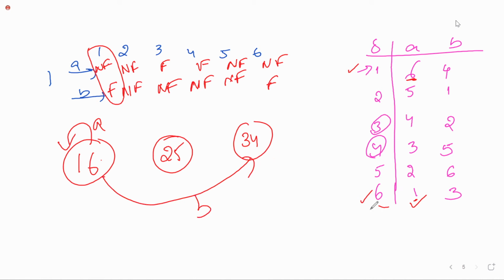Now 1, 6 is done. What's next? Let's come to 2, 5. 2 on A is self state, no? 5 on A is going to 2. So we have combined. Next, 2 on B is going to 1. Next, 5 on B is 6. 1 and 6 are combined, no? So these two are covered. Next, 3 on A is 4, which means self state. 3 on B is 2. 4 on A is 3, self state. 4 on B is 5, so 2, 5 are combined. Did you understand the state equivalence method? Yes, ma'am. Now we'll move on to the table filling method.